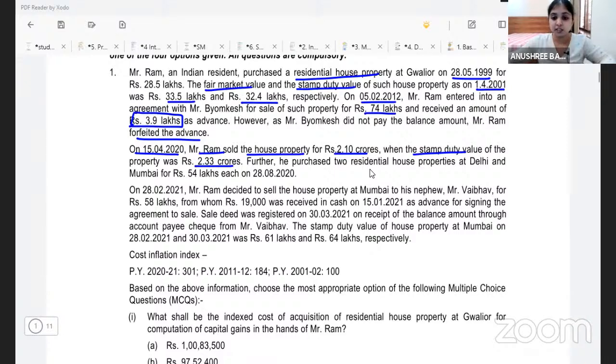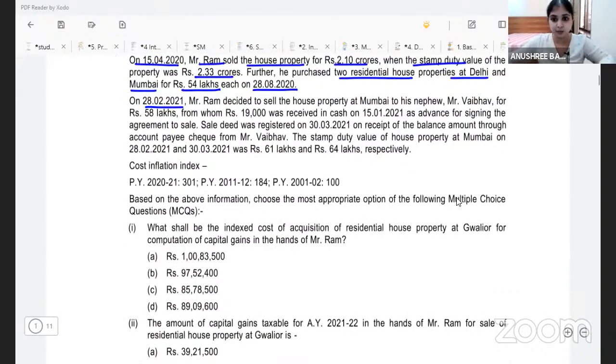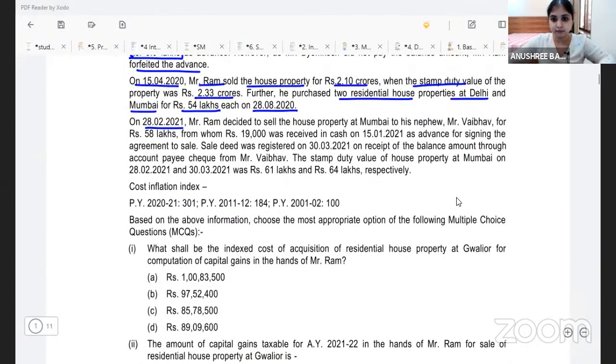Further, he purchased two residential house properties at Delhi and Mumbai for 54 lakhs each on 28 August 2020. On 28 February 2021, Mr. Ram decided to sell the house property at Mumbai to his nephew, Mr. Vaibhav, for rupees 58 lakhs, from whom 19,000 was received in cash on 15th Jan 2021 as advance for signing the agreement to sale.